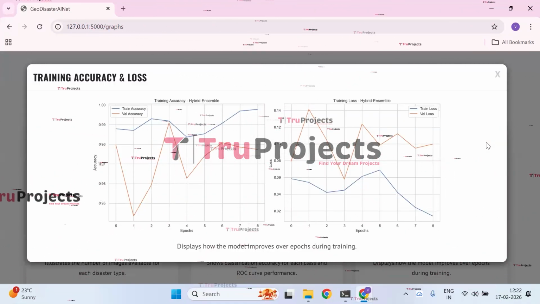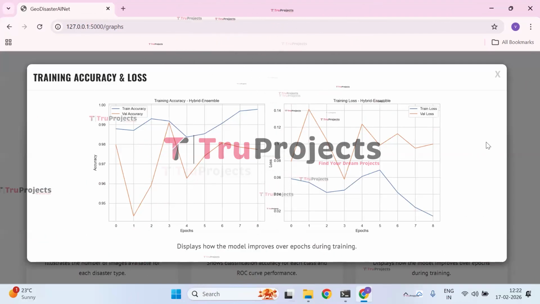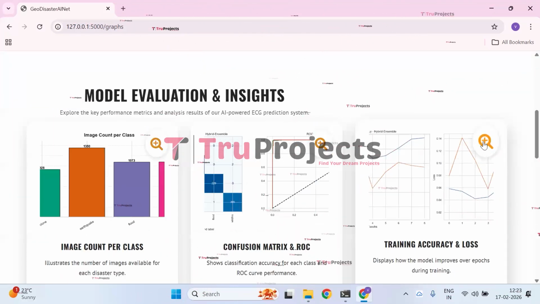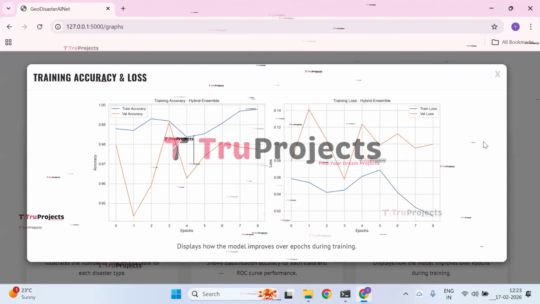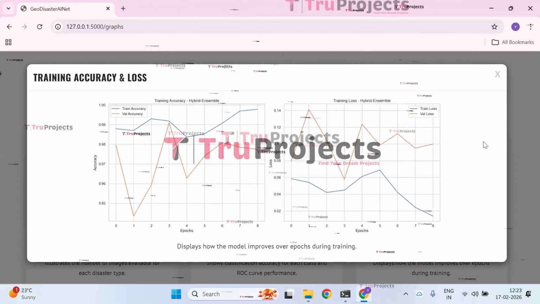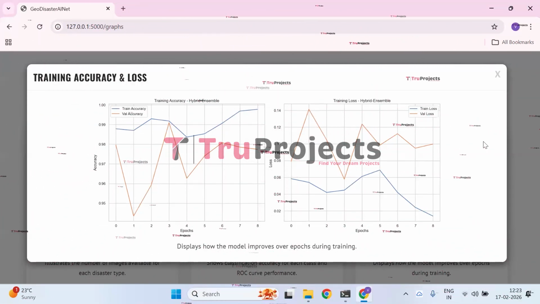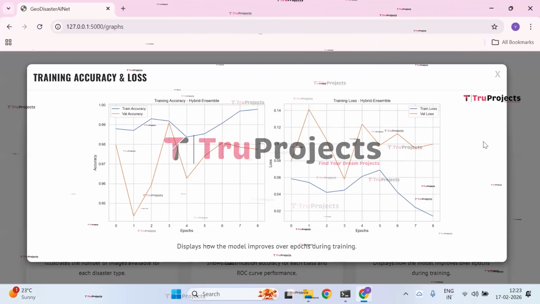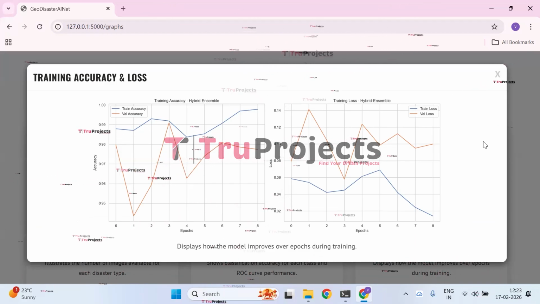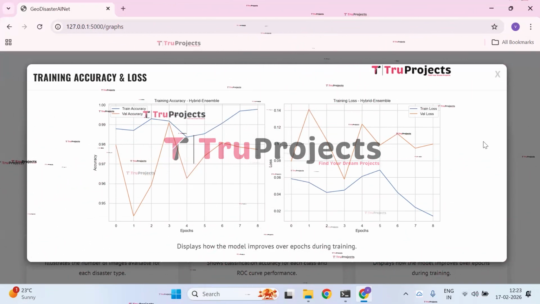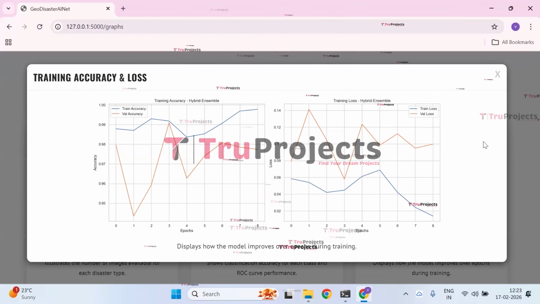And next we have the training accuracy and loss graph. The training accuracy steadily increases and remains very high, while validation accuracy also stays consistently strong, indicating effective learning with minimal performance fluctuations. The training loss decreases over epochs, and although validation loss shows slight variation, it remains relatively low. Overall, the graph suggests that the hybrid ensemble model achieves the highest performance with no significant overfitting.